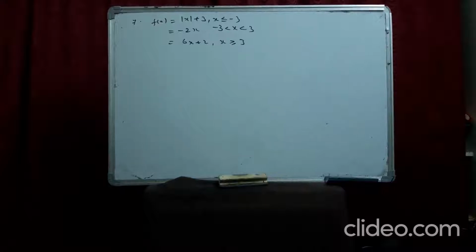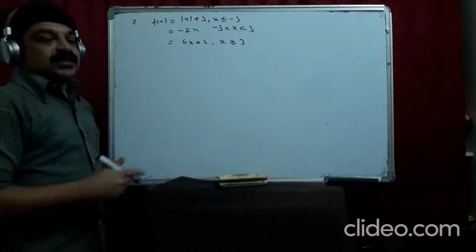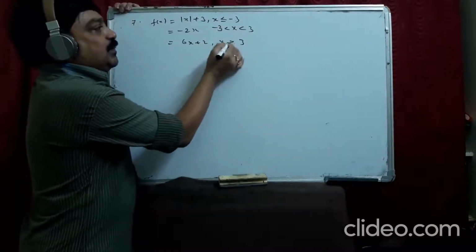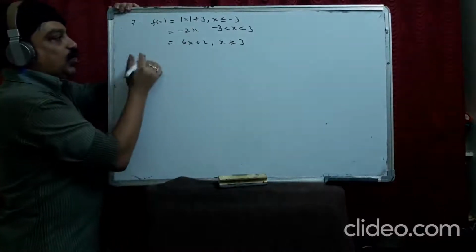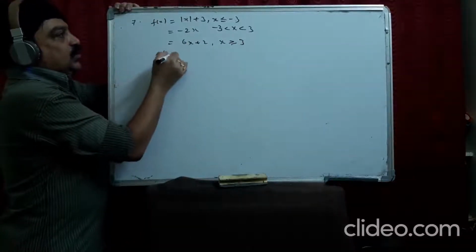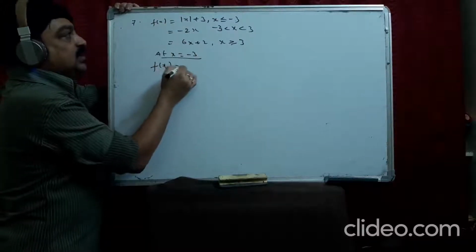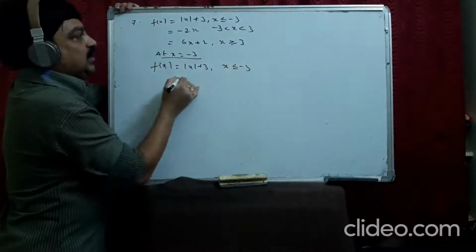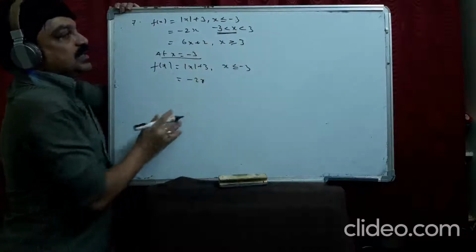See, for this question, how to check? What are the breaking points here? There are two breaking points. One is minus 3 and one is plus 3. So I divide the function, I divide the problem also. At x equal to minus 3, I rewrite this. f(x) is mod x plus 3 for x less than or equal to minus 3, and is equal to minus 2x. You know what it means?